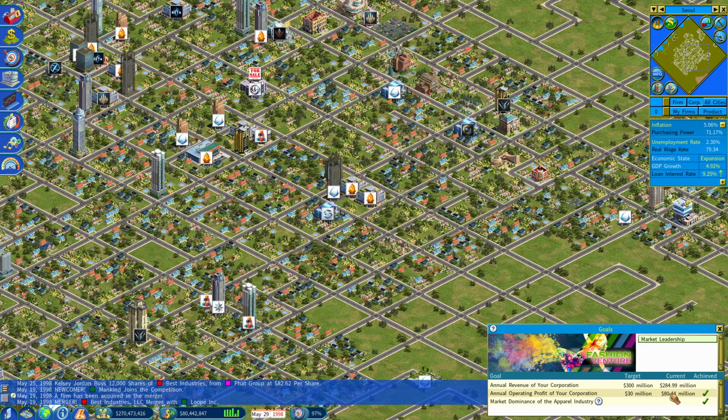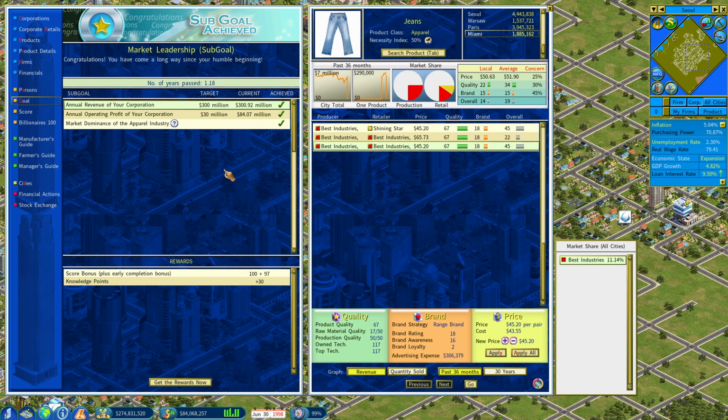So, all right, let's speed this up. The central bank increases the interest rate. Can we get our revenue up? I feel like there's no reason we shouldn't make it up there, because we now are selling everything, right? There it goes. Congratulations. Boom. You have achieved the goal. So, that was an interesting one, because instead of outpacing the competition, we just used money, and mainly bank money. Although we still had like 280 in the bank there.